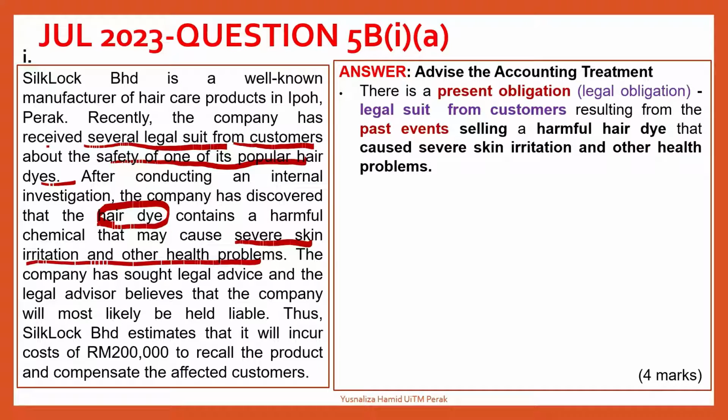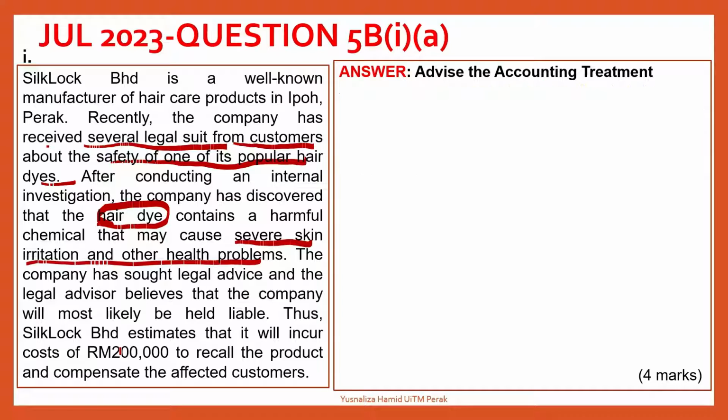The so-called hair dye, that was the product of the company. The company has sought a legal advice, and the legal advisor believes that the company will most likely be held liable. Thus, Silk estimates that it will incur cost of 200,000 to recall the product and compensate the affected customers. So before we look at the accounting treatment, number one, you need to go and check whether there is a present obligation as a result of past events.